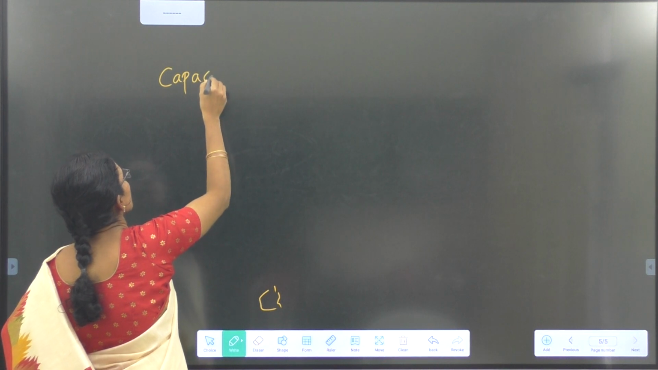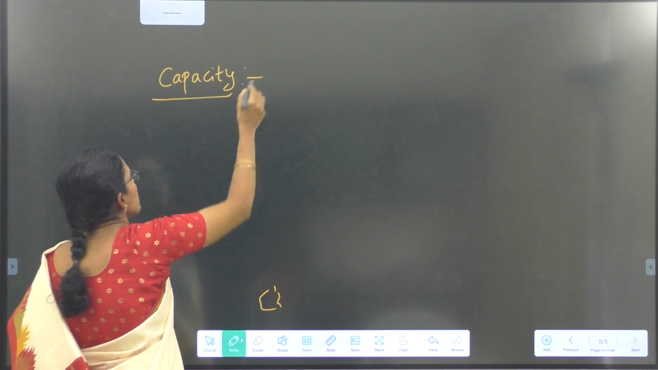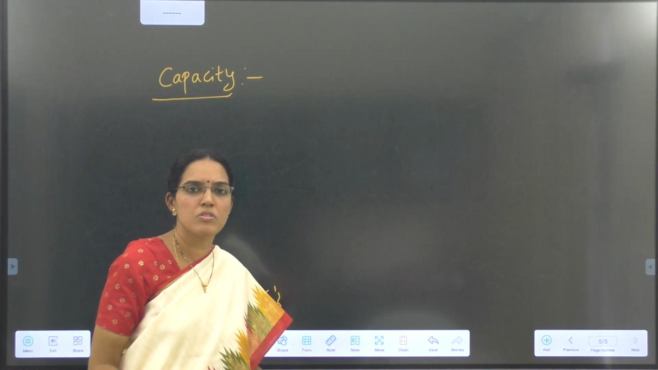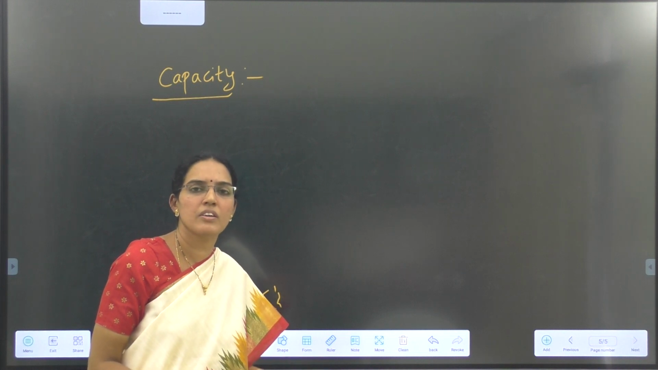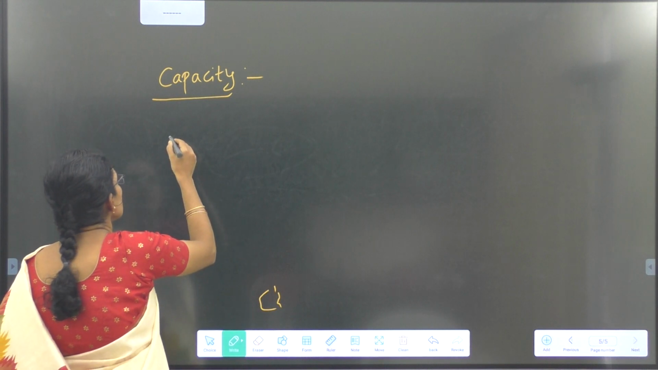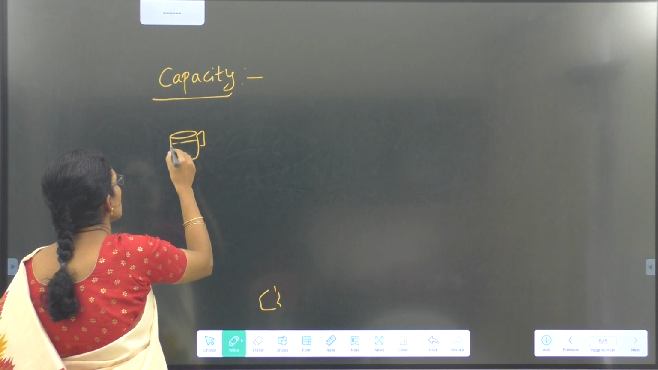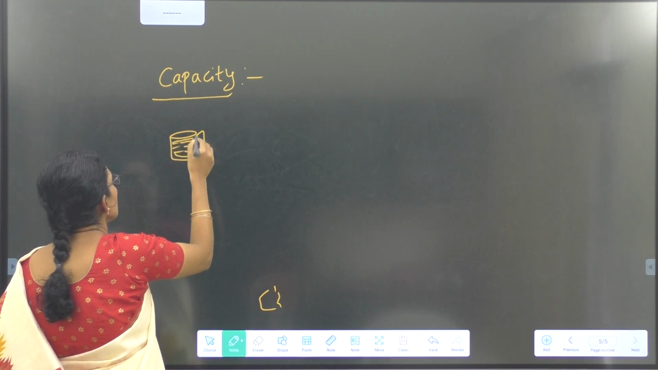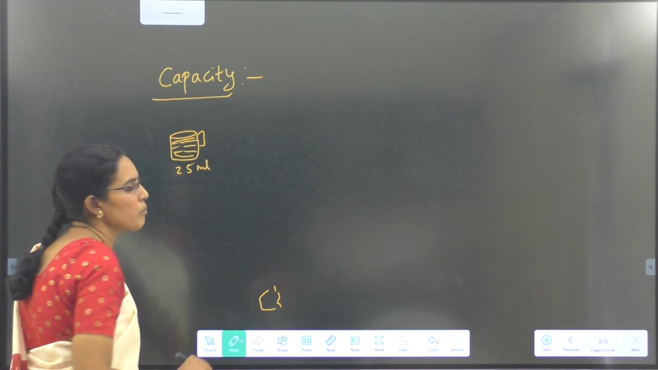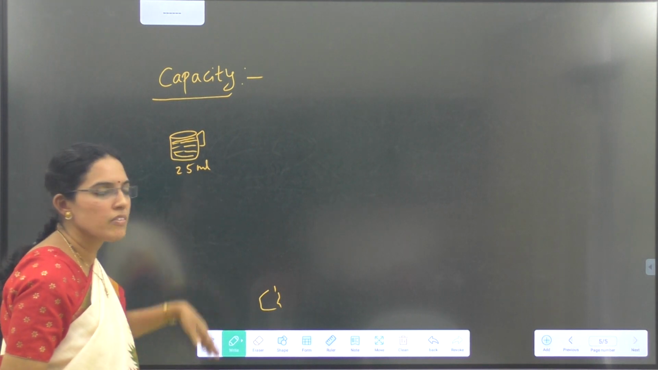First we'll see what is capacity. Capacity is the measure of the amount of liquid a container can hold. How much liquid it can hold, we call that the capacity of that container. For example, measuring jars, I am taking the small measuring jar. Suppose this jar can hold 25 ml of liquid. Therefore, we say that the capacity of this jar is 25 ml.